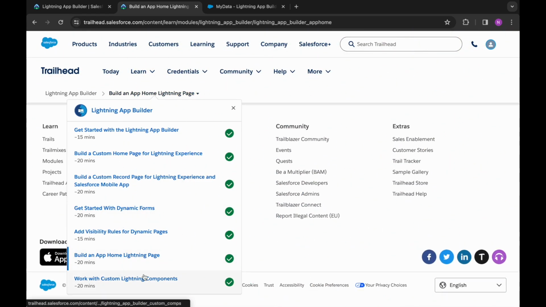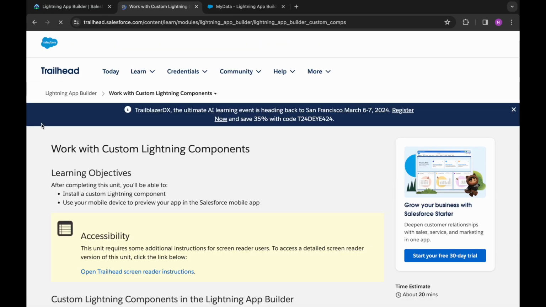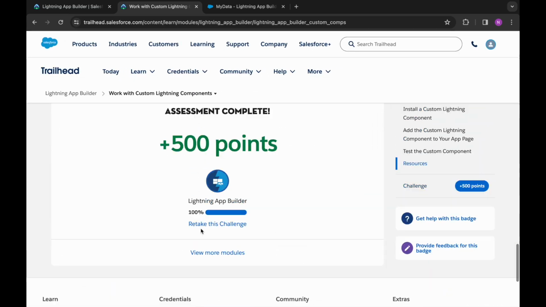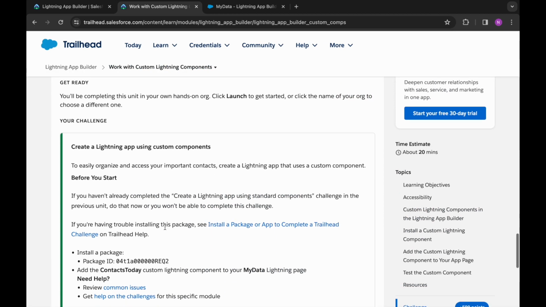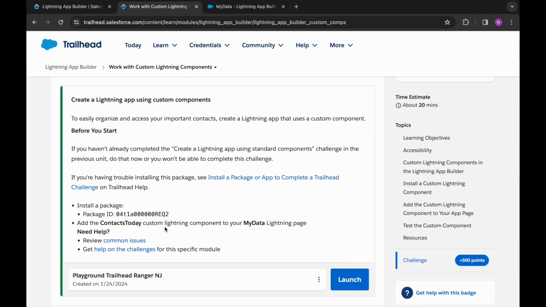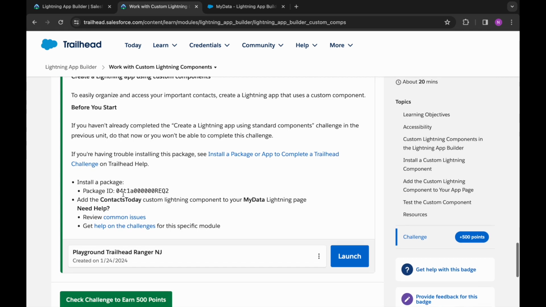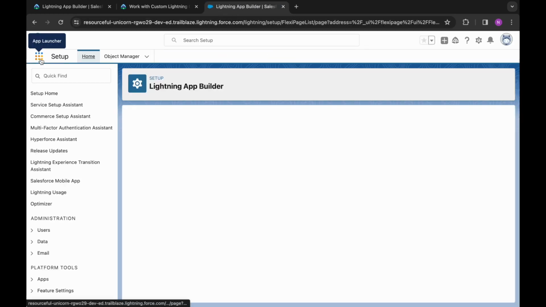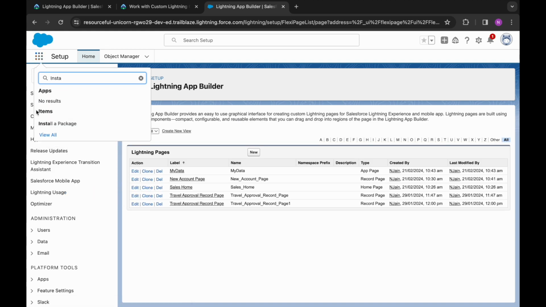Now let's go to the last challenge of this lightning app builder module, and then you will be receiving this shiny badge, that is lightning app builder, not super badge, only a badge. So we need to install this package. We will copy this package ID, we'll go back and then search for install a package.